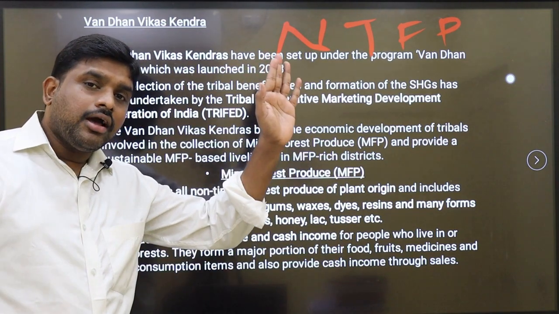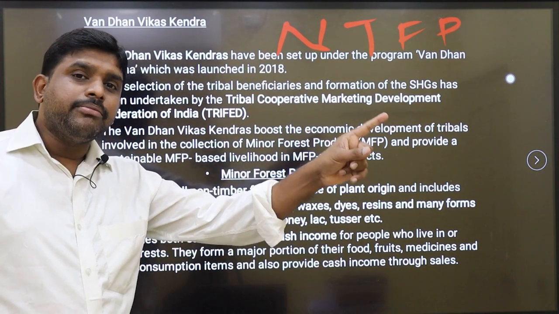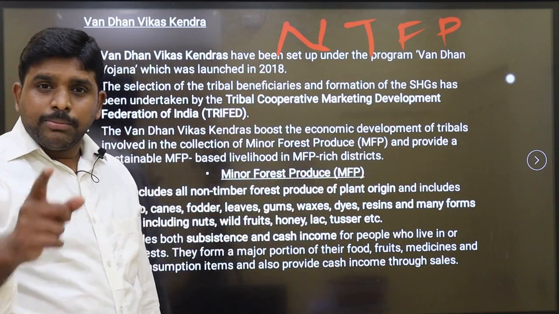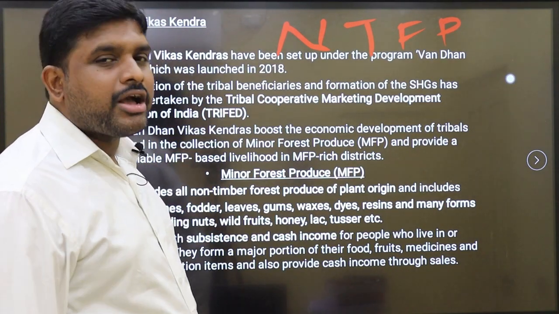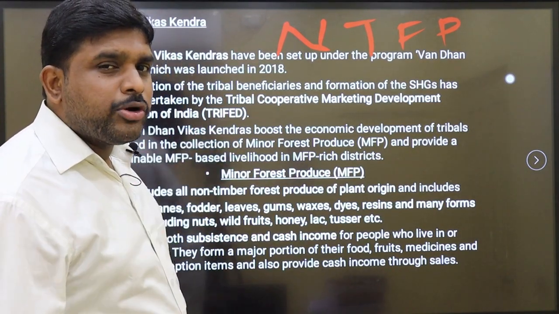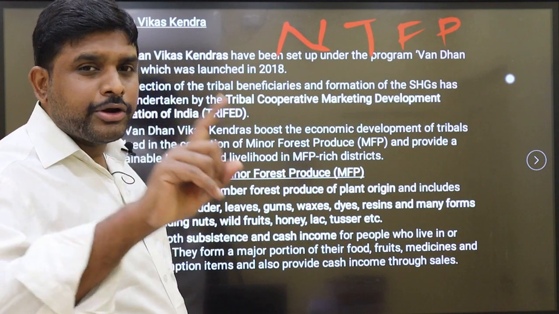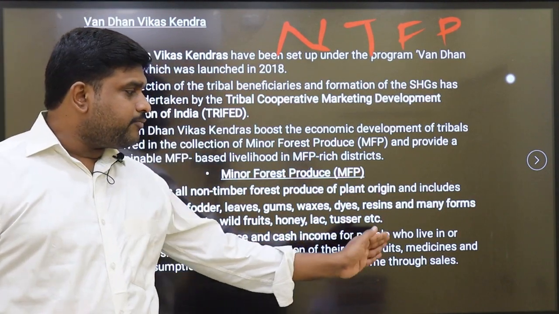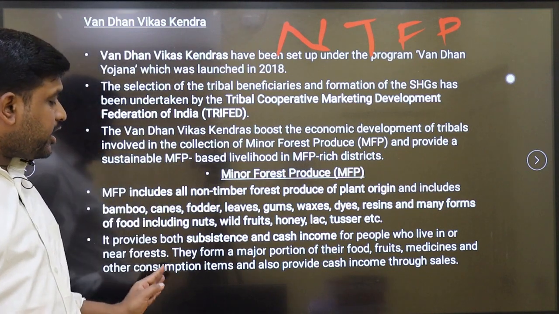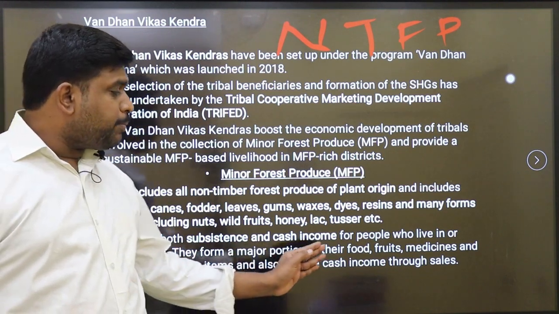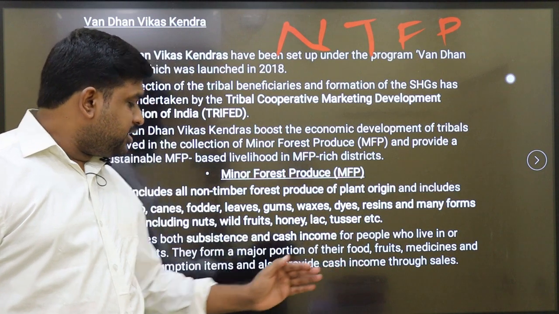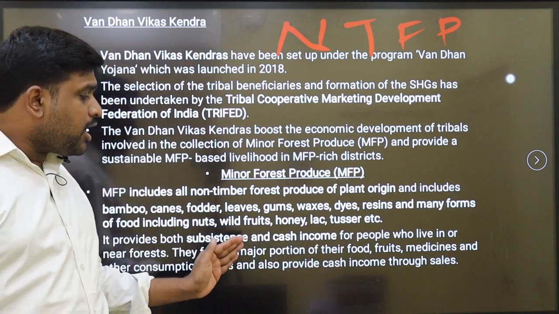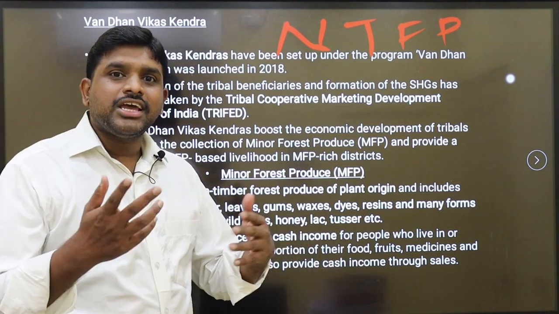So this will be bought by the Ministry of Tribal Affairs under minimum support price. That means minimum support price is present for minor forest produce. Minor forest produce is also called what? Non-timber forest produce. It provides both subsistence and cash income for people who live in or near forests. They form a major portion of their food, fruits, medicines and other consumption items and provide cash income through sales.